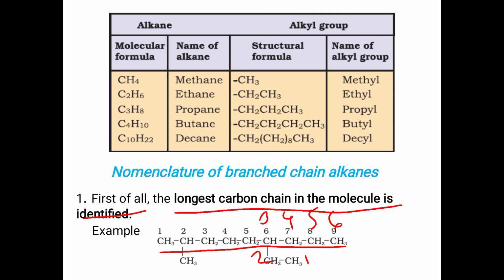This compound only contains 6 carbons, so it is not the longest chain. Or we can count from here 1, 2, 3, 4, 5, 6, 7, 8. In this manner also we can count. Or else from here also we can count 1, 2, 3, 4, 5, 6, 7, 8, 9. That method also we can follow. But our criterion is that we have to get the longest carbon chain. So we'll take this straight chain. It consists of 9 carbons, so it is the longest carbon chain.